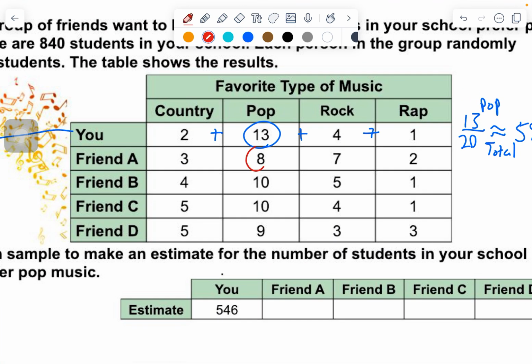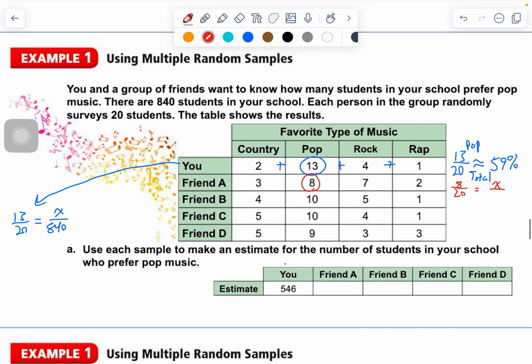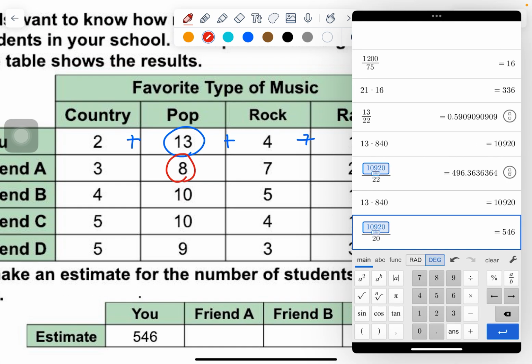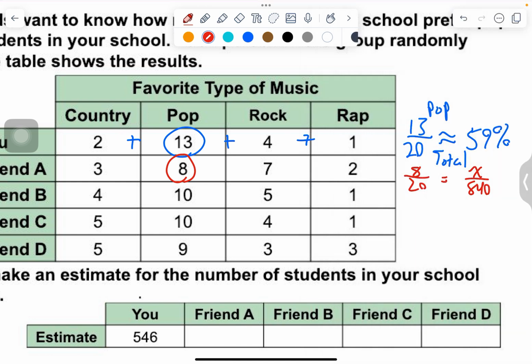So I'm going to change up my color and say this one is 8 out of, let's see, 11 plus 7 is 18. So maybe these are all out of 20. Yep, looks like they are. 8 out of 20 equals X out of 840. Why don't you guys pause the video, actually, and crank these out without me, and we'll see if you can get them right. Press play when you're ready to go.